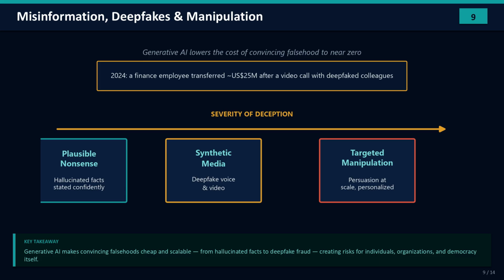Here's how serious this gets. In 2024, a finance employee was tricked into transferring around $25 million after joining a video call with what looked like his colleagues, every one of them a deepfake. So this isn't an abstract information quality issue. It's fraud risk, it's reputational risk, and at the societal level, it's a risk to democracy and public trust.